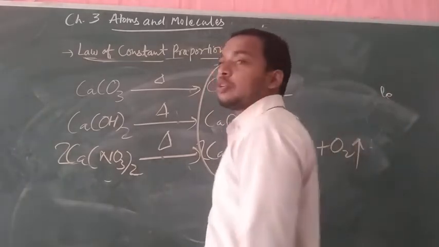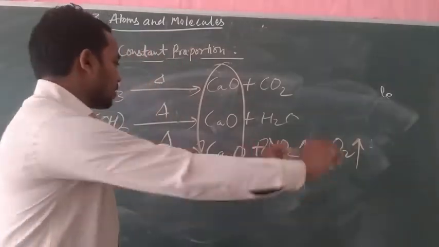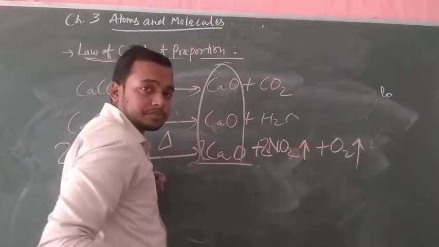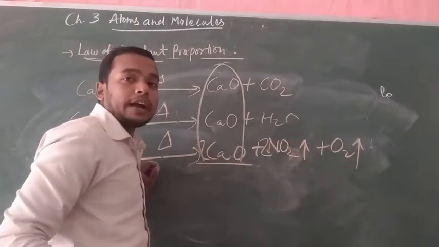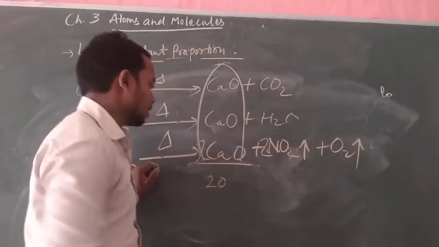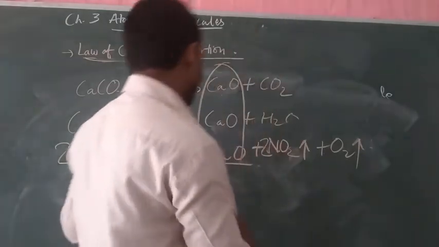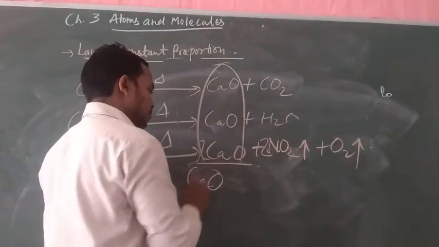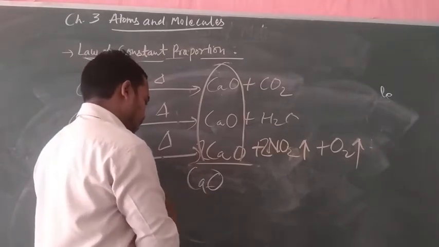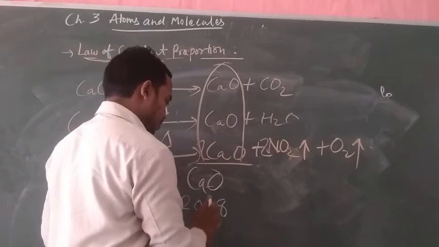And during the formation of calcium oxide, we will also understand what the ratio in calcium oxide is. We know that the atomic weight of calcium is 20 and of oxygen is 8. So calcium oxide is 20 plus 8.